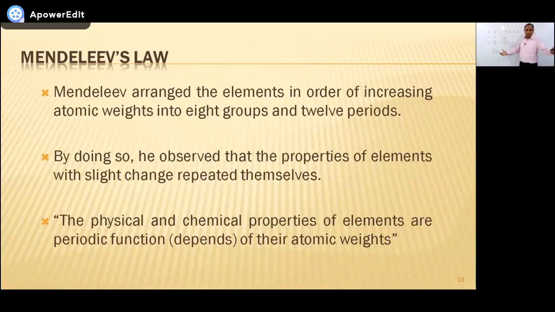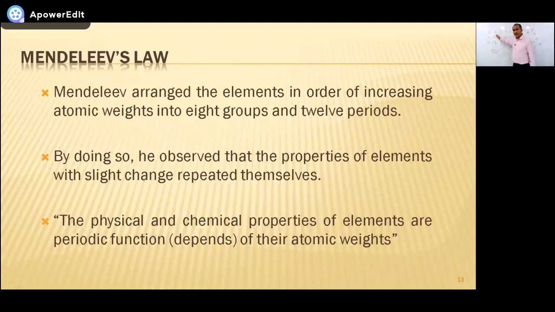Okay? So what's written next? By doing so, he observed the repetition of properties with a slight change. He observed the term periodicity. Okay? So he gave a law that the properties depend on atomic weight. As I wrote here, its melting point is 20, its melting point is 30, its melting point would be 40.